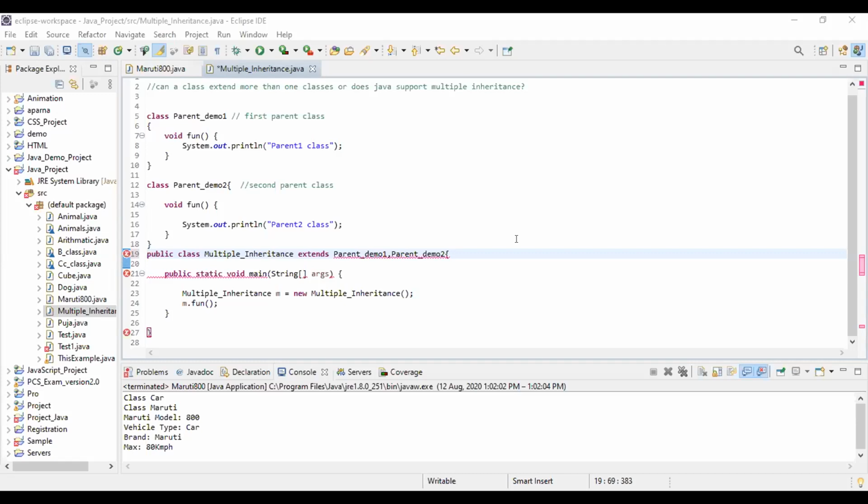Sangeeta. Like logical and, both the statements have to be true, ma'am, then only it executes. What is the difference between logical and and logical or? Ma'am, in logical and, if both the conditions are true, then it shows true.